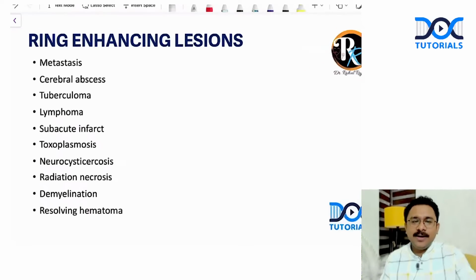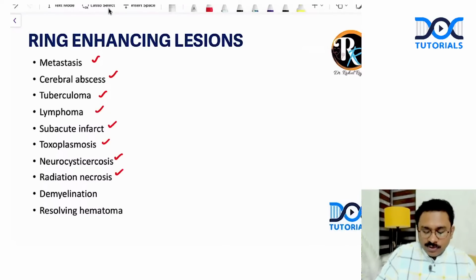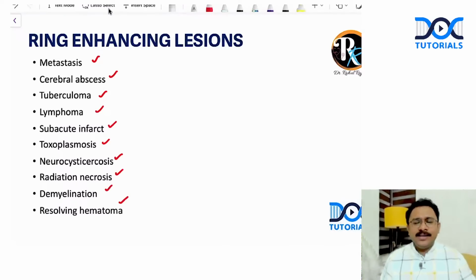I want all my children to be very thorough with this list. Metastasis, cerebral abscess, tuberculoma, lymphoma, subacute infarct, toxoplasmosis, neurocysticercosis, radiation necrosis, demyelination, resolving hematoma. All of them are differential diagnoses for a ring-enhancing lesion.